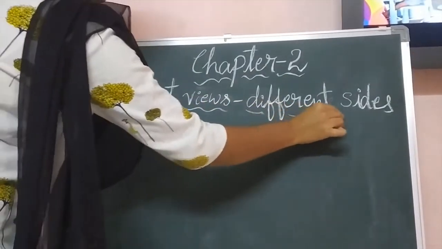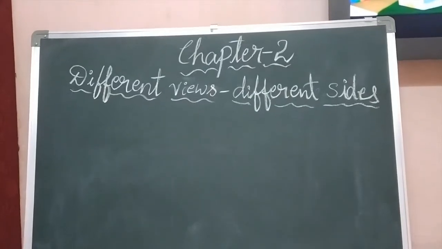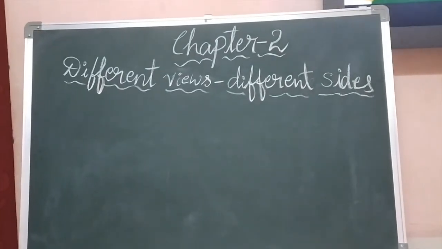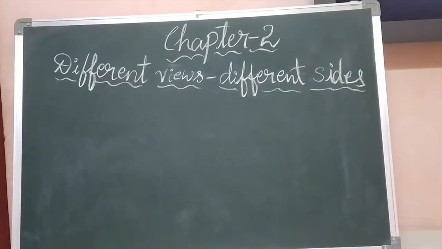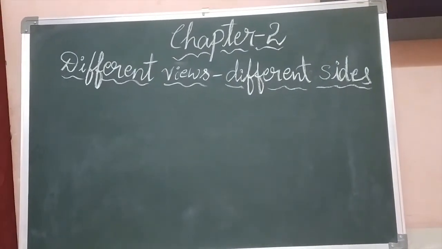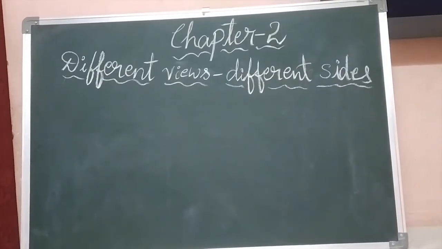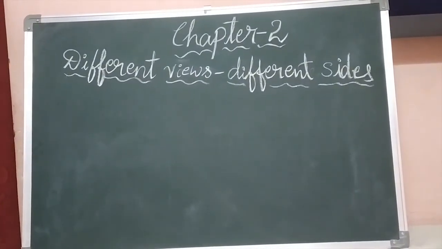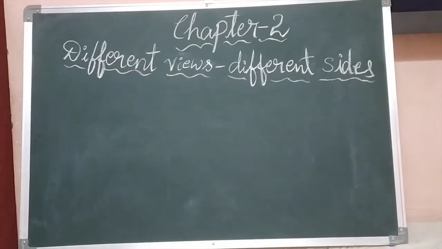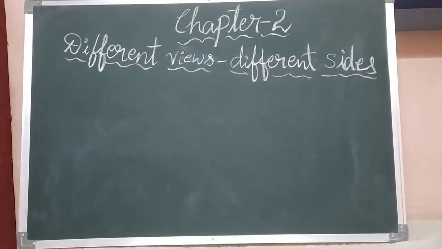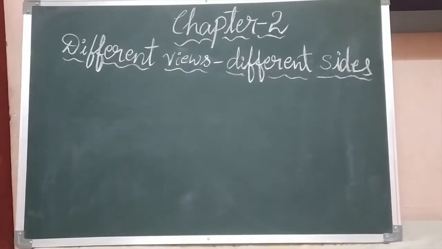Every object has different views depending on the direction which it is seen. That means the object has different views. You can take any object. Why does it have different views? Because it is dependent upon the direction from which you are seeing.